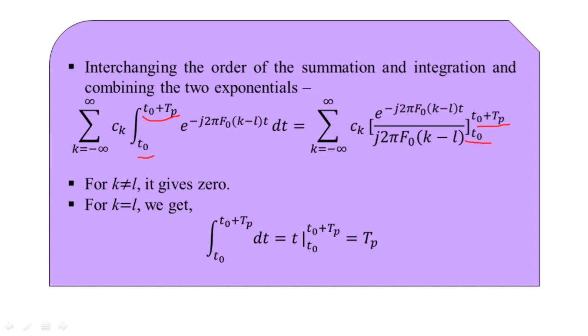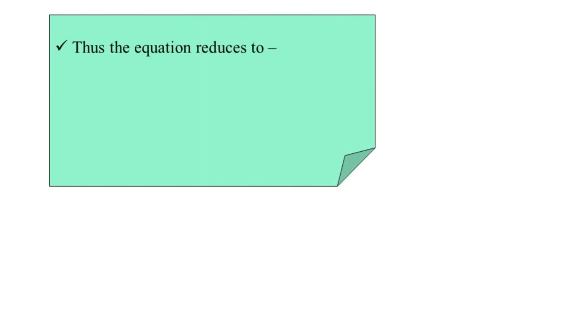Because of this, the resulting equation gets to the reduced form: the integral from t0 to t0 plus Tp of x(t) e^(-j2πlF0t) dt equals c_l multiplied by the time period Tp.